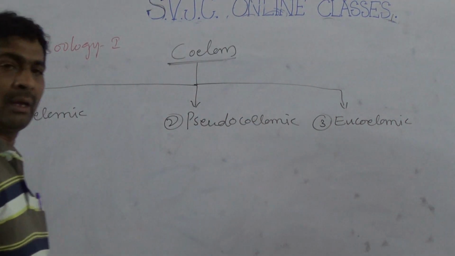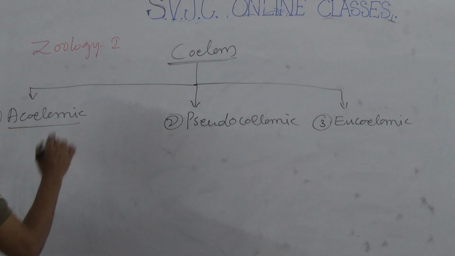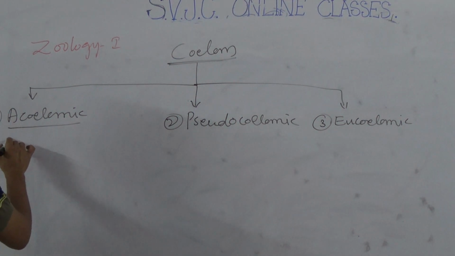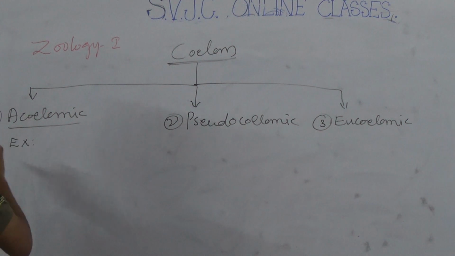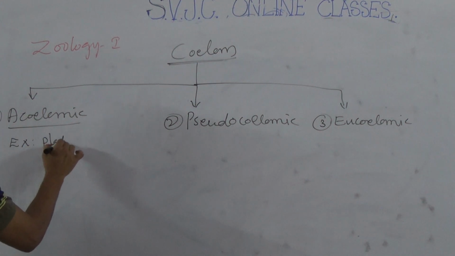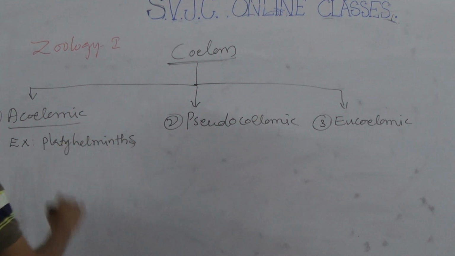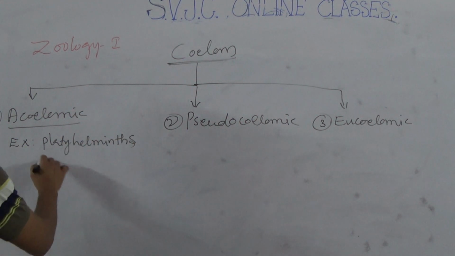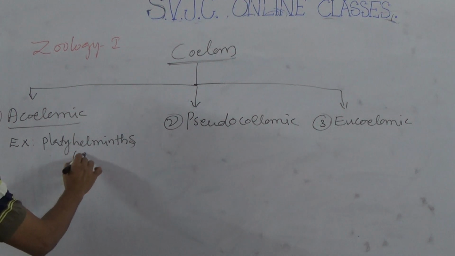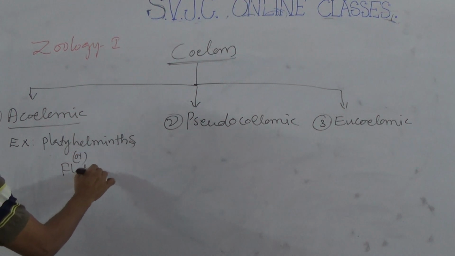First, acoelomic. Acoelomic best example: Platyhelminthes. Platy means flat. Platyhelminthes means flatworms.